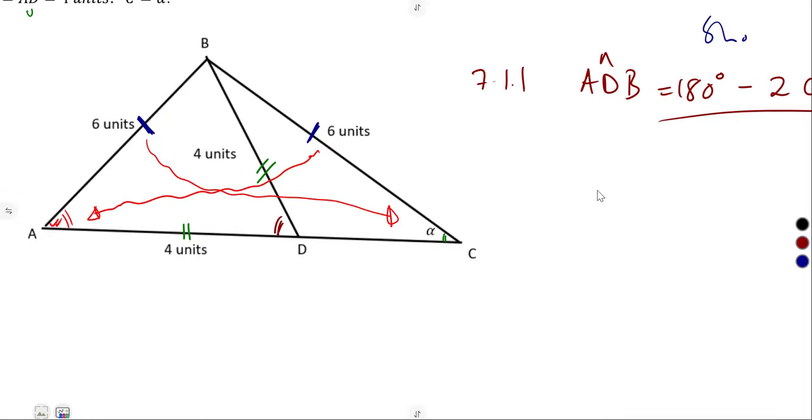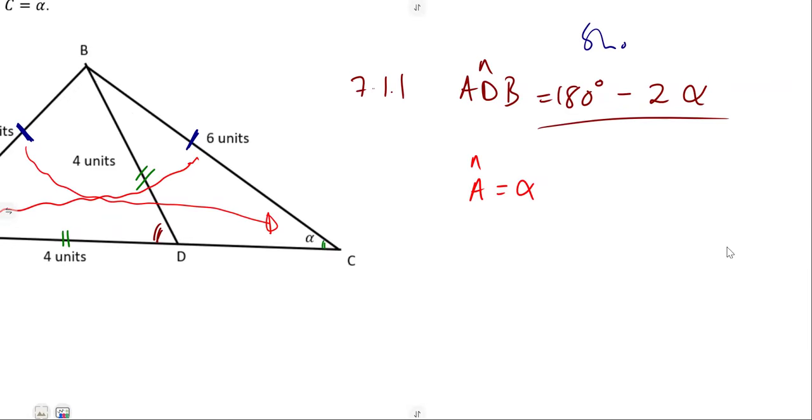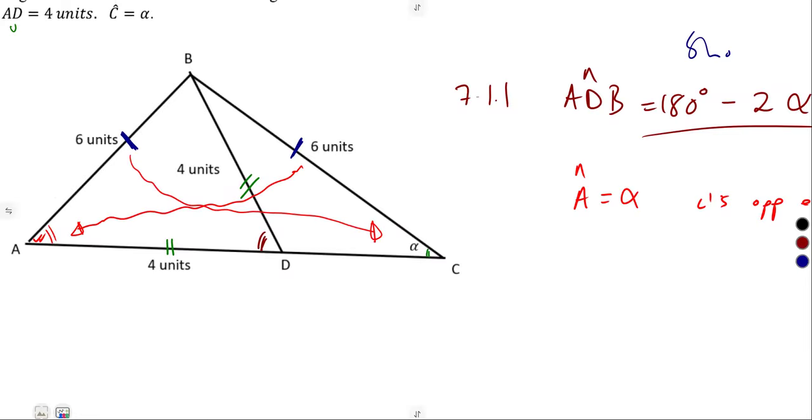So simply, angle A is equal to angle C, which is alpha. The reason being these are angles opposite equal sides. The two sides are equal, so those angles opposite must be equal. So meaning to say, angle A is alpha there.